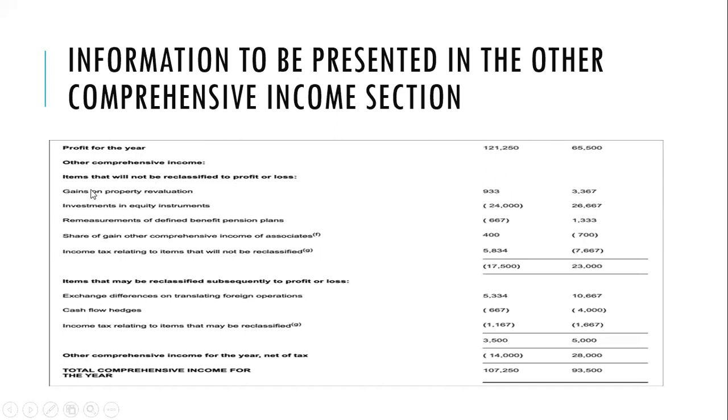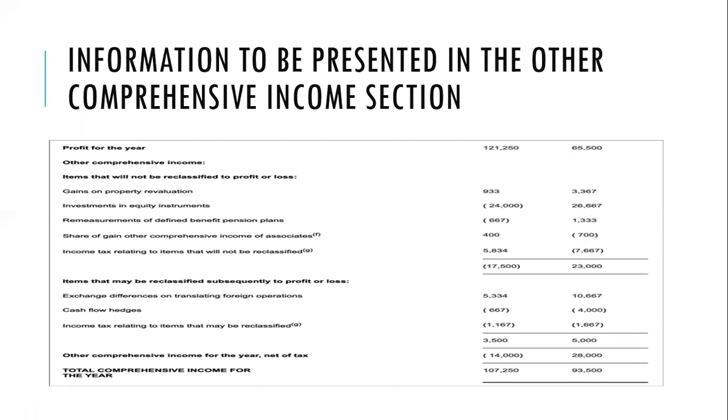So let us look at the example of items that will not be reclassified to profit or loss. For example, gains on property revaluation. If you revalue your properties in accordance with IAS 16, and there is a gain, the gain will be in other comprehensive income. Investments in equity instruments, remeasurement of defined benefit pension plan.